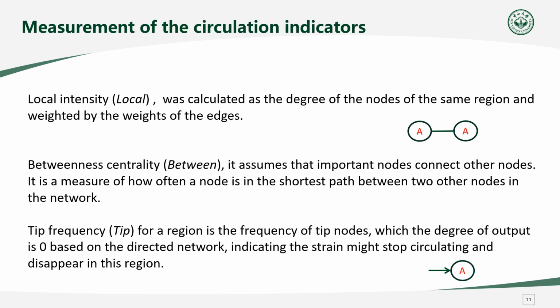Local intensity was calculated as the degree of the nodes of the same region and weighted by the weights of the edges. Betweenness centrality is the measure of how often a node is in the shortest path between 2 other nodes in the network. The definition of tip frequency for a region is the frequency of tip nodes, indicating the strain might start circulating and disappearing in this region.